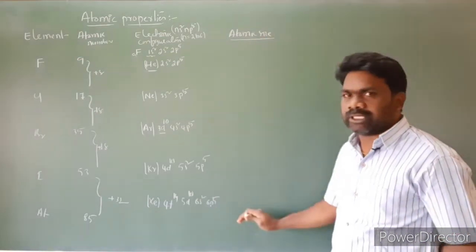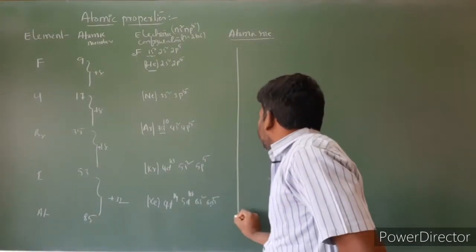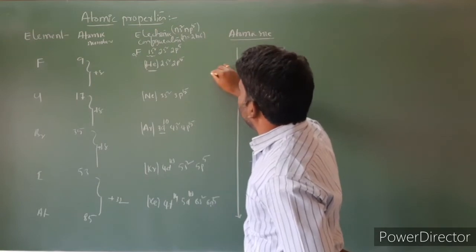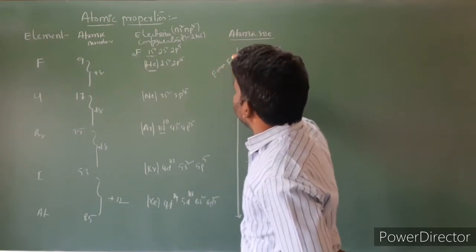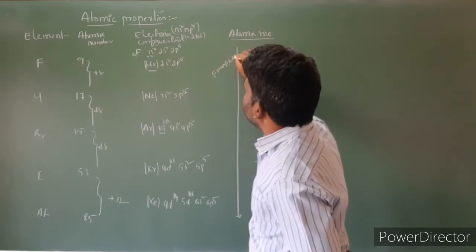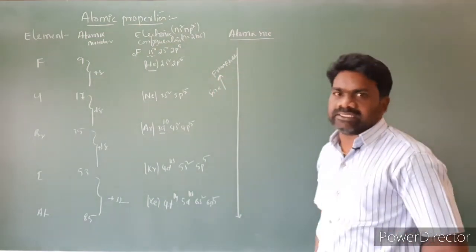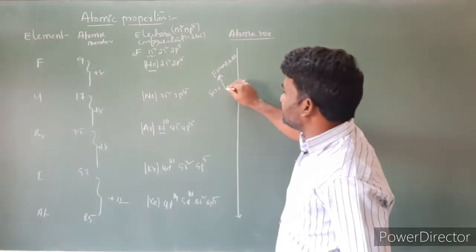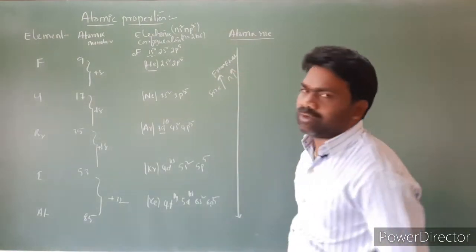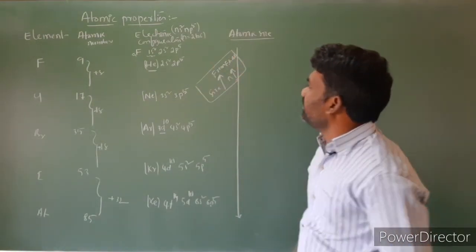Moving from top to bottom, from fluorine to astatine, atomic size increases because the number of shells increases. Number of shells is nothing but the principal quantum number. So as the number of shells increases, automatically the size of the atom increases.